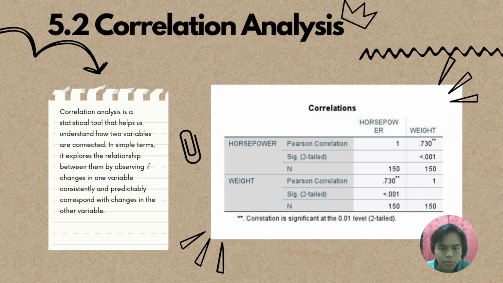This evidence not only supports the affirmation of a positive relationship, but also reveals the strength of this correlation, exemplified by a high correlation coefficient of 0.730. The careful examination of these correlation findings adds valuable insight into the interplay between horsepower and weight, enriching our understanding of their interconnected dynamics.